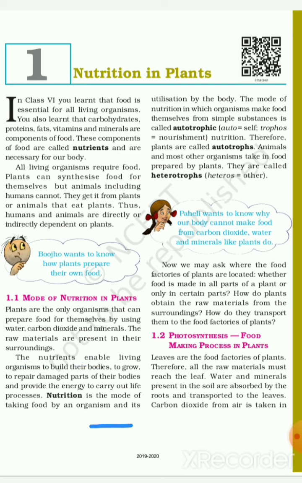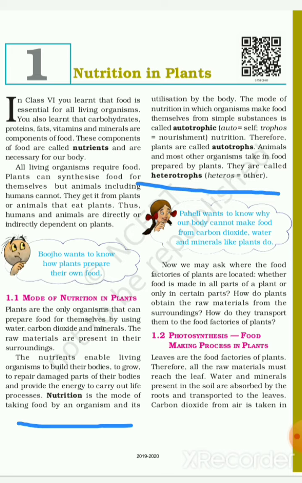The nutrients enable living organisms to build their body, to grow, to repair damaged parts of their bodies, and to provide the energy to carry out life processes. Nutrition is the mode of taking food by an organism and its utilization by the body.